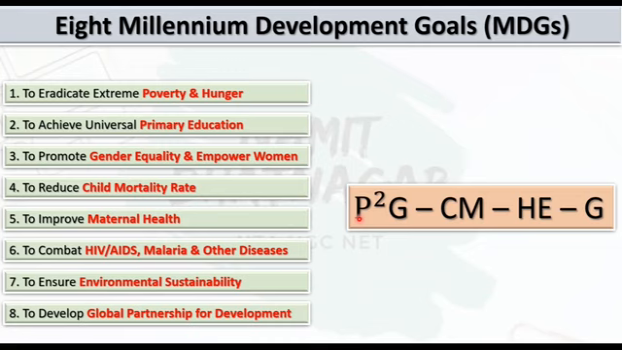So P stands for poverty and hunger, next P stands for primary education, G stands for gender equality and empowerment of women, C stands for child mortality rate, M stands for maternal health, H stands for HIV, AIDS, malaria and other diseases, E stands for environmental sustainability, and G stands for global partnership for development. Do remember this acronym for the proper sequence of the 8 Millennium Development Goals.